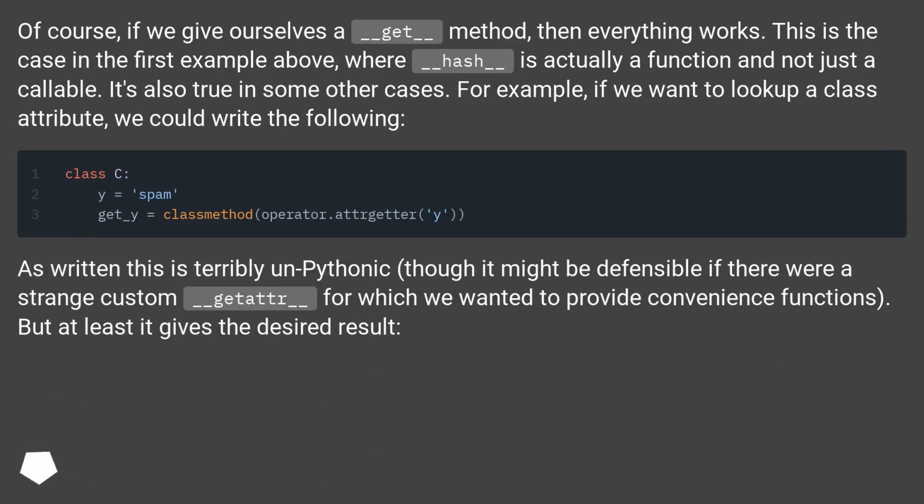Of course, if we give ourselves a __get__ method, then everything works. This is the case in the first example above, where __hash__ is actually a function and not just a callable. It's also true in some other cases. For example, if we want to look up a class attribute, we could write the following. As written, this is terribly unPythonic, though it might be defensible if there were a strange custom __getattr__ for which we wanted to provide convenience functions. But at least it gives the desired result.